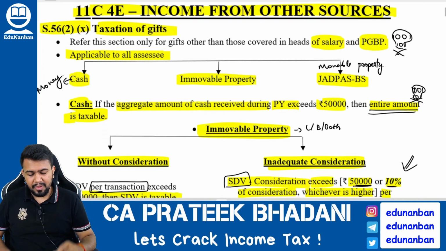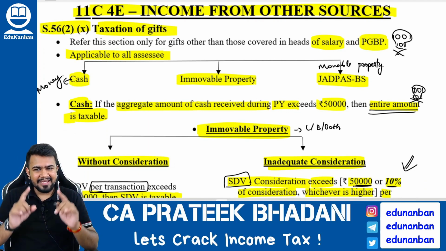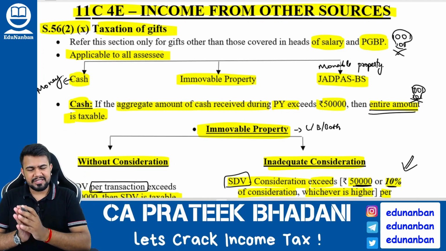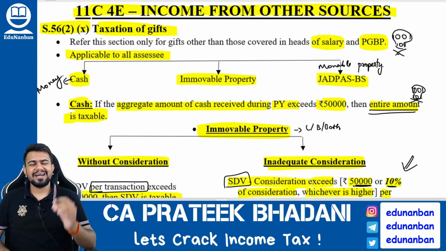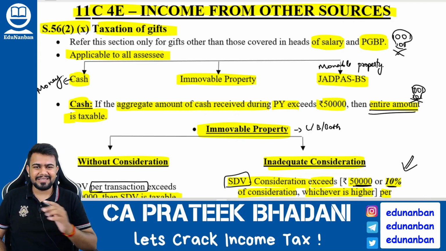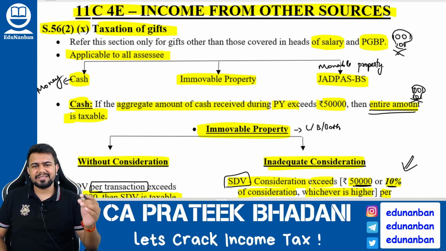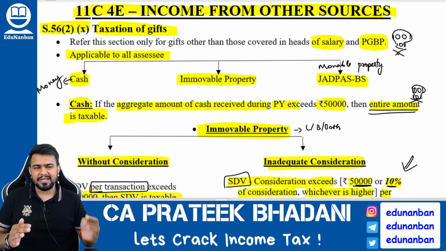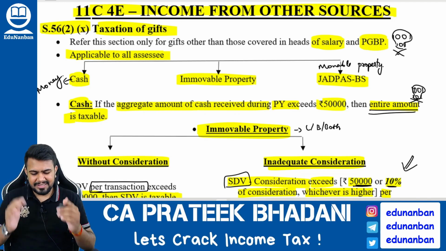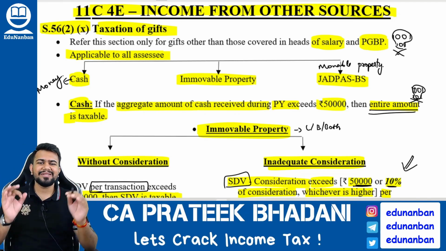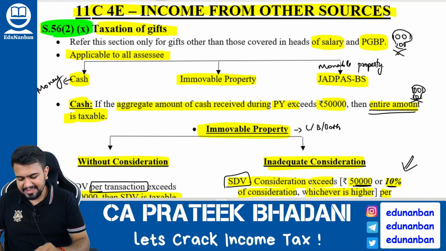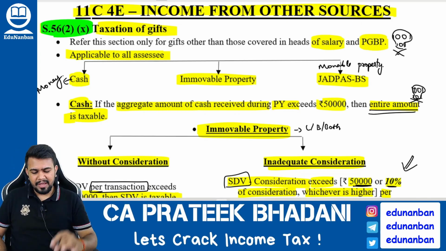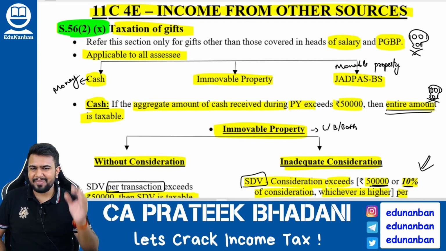Now, like any other head of income, even income from other sources has a charging section and a computation section. The charging section is given under section number 56 and the computation section is given under section number 57. Now let us discuss concept by concept in income from other sources. Firstly, let us discuss the most important concept in income from other sources, that is section 56(2)(x). When does section 56(2)(x) apply?